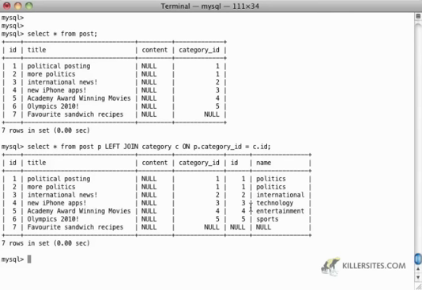So here what we're getting is the opposite problem, where we've got a post, but the post doesn't have a category. Now, depending on the kind of business rules that you have, this might or might not be a problem. And this is really the flexibility that the database offers you. If it's not relevant to a particular post, then you might just want to say where is not null for the category ID, much like what we did in the last example with the right join. So that's a quick wrap up of left and right joins.